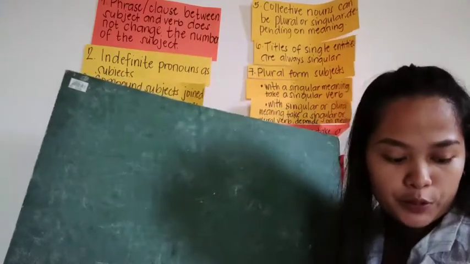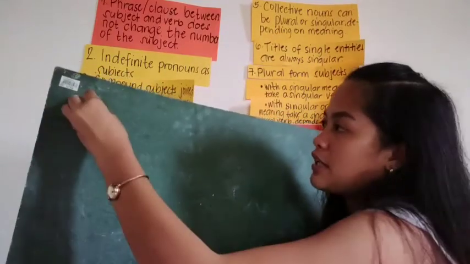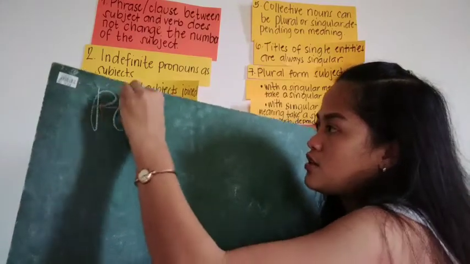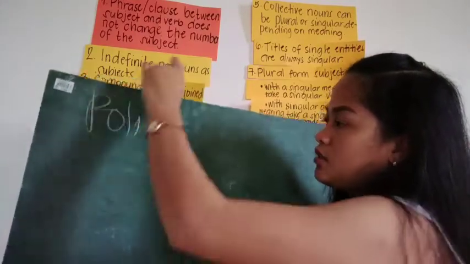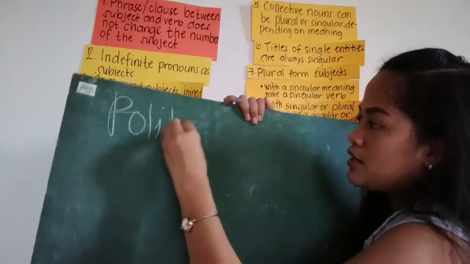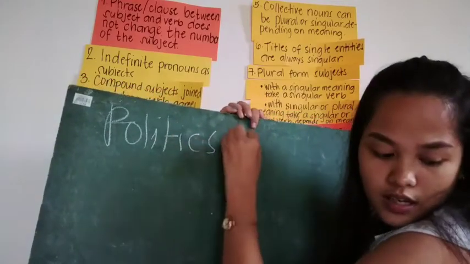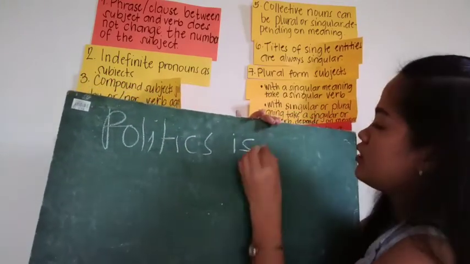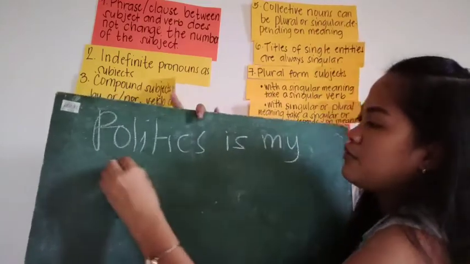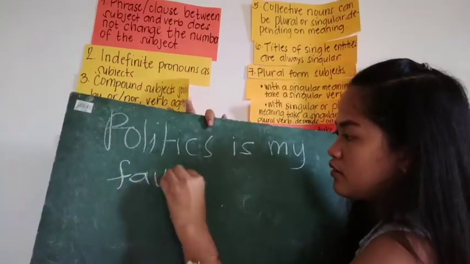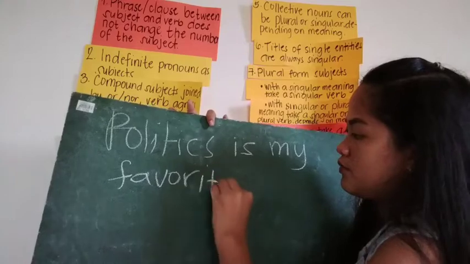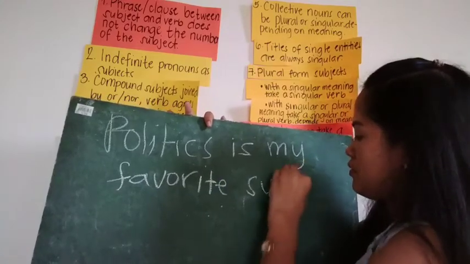For example, "Politics is my favorite subject."